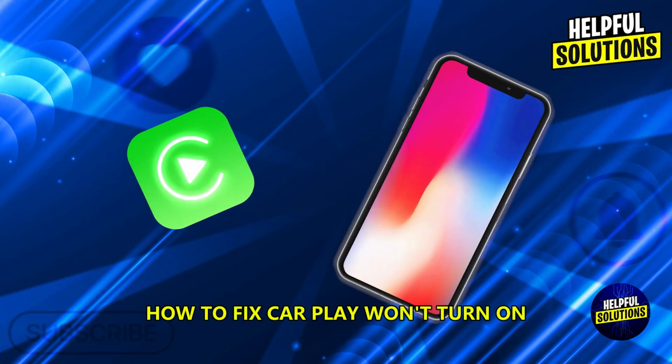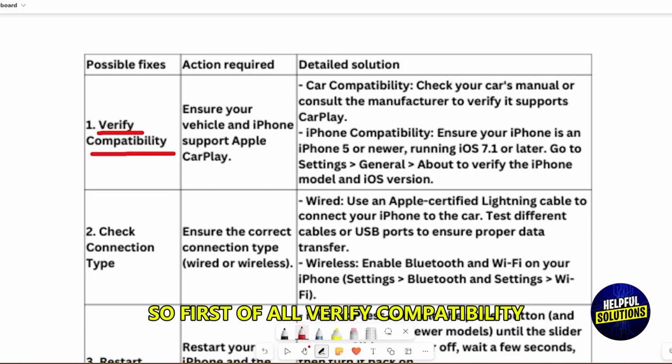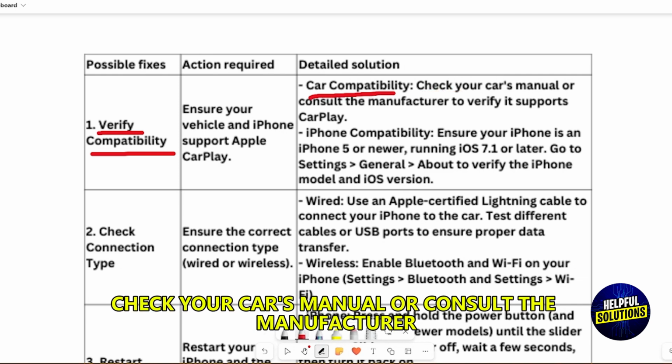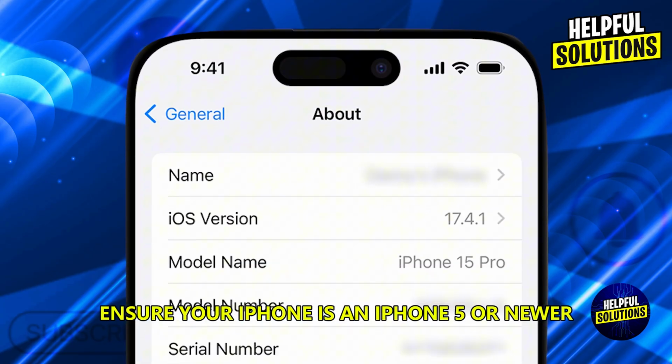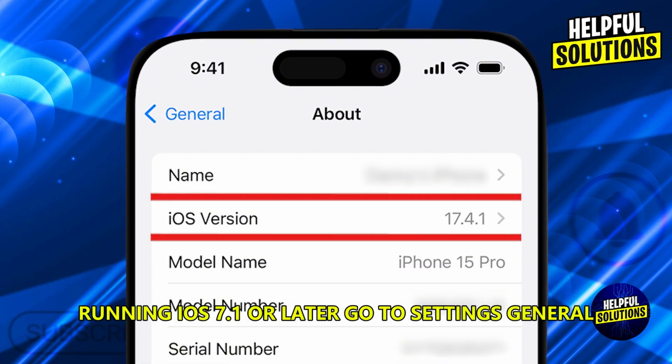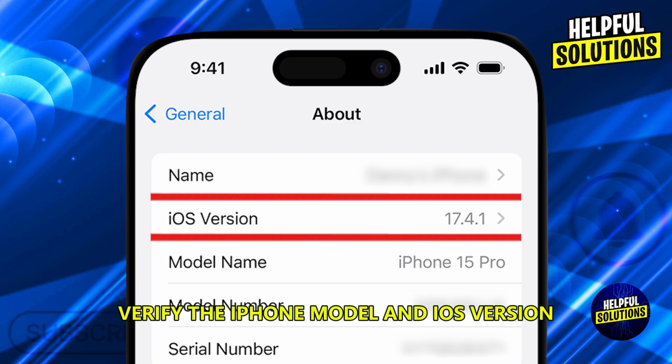How to fix CarPlay won't turn on. So first of all, verify compatibility. Car compatibility: check your car's manual or consult the manufacturer to verify it supports CarPlay. iPhone compatibility: ensure your iPhone is an iPhone 5 or newer, running iOS 7.1 or later. Go to Settings, General, verify the iPhone model and OS version.